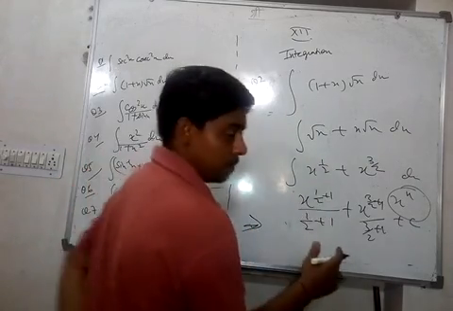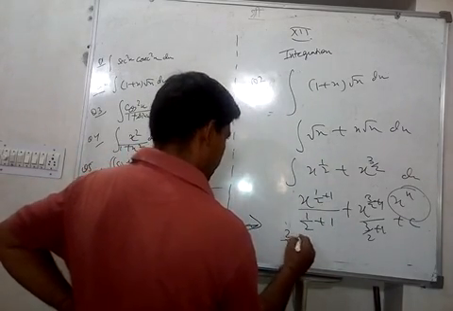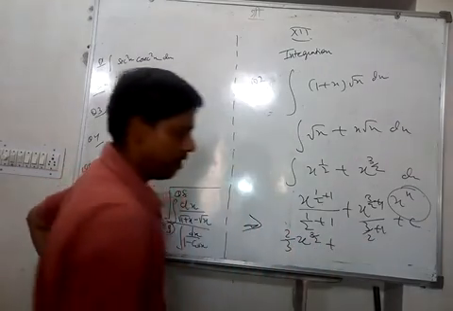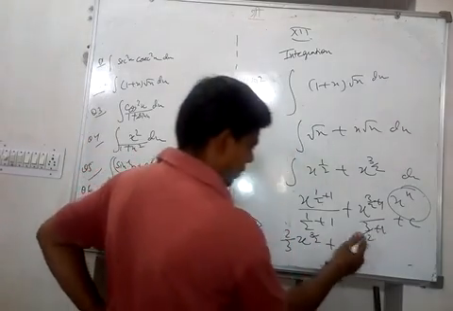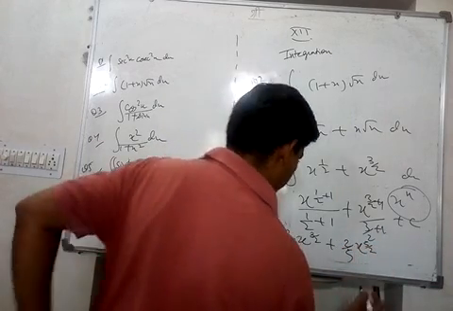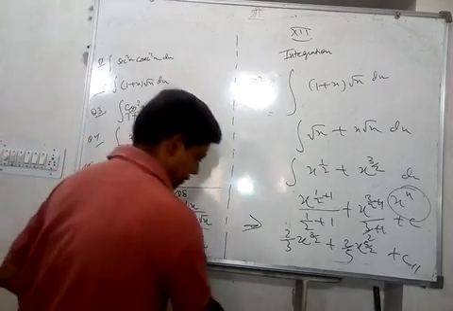So this is x to the power 3 by 2 and this is also 3 by 2, so you write 2 by 3 x to the power 3 by 2 plus this is 5 by 2, so this is 2 by 5 x to the power 5 by 2 plus c. This is the answer for second question.